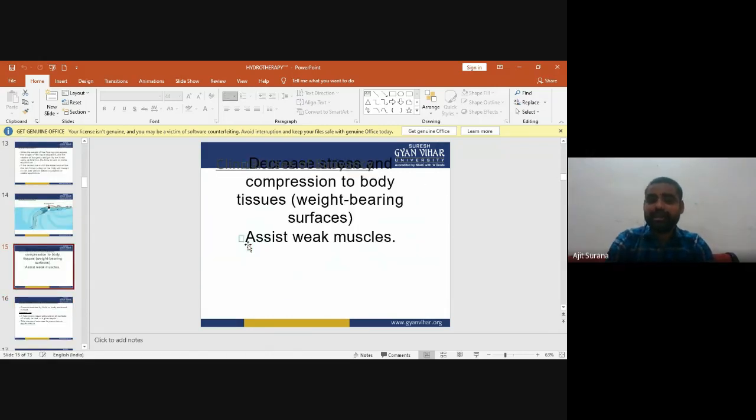Now, clinical uses of buoyancy. Buoyancy decreases stress and compression to body tissues, such as weight bearing surfaces, and assists weak muscles.